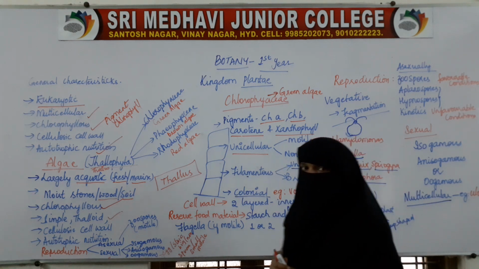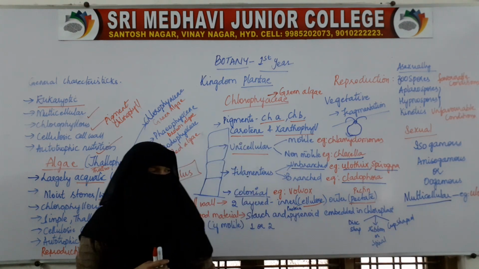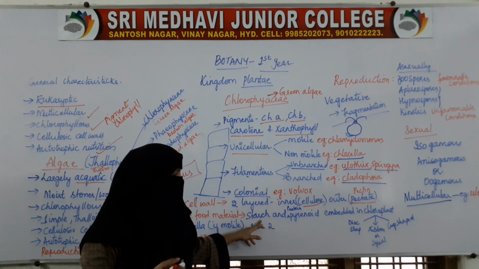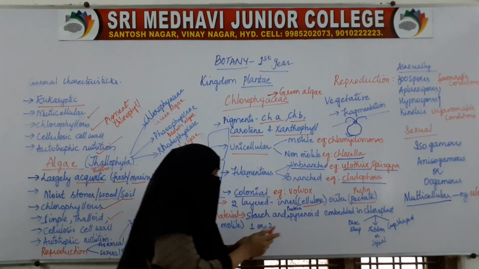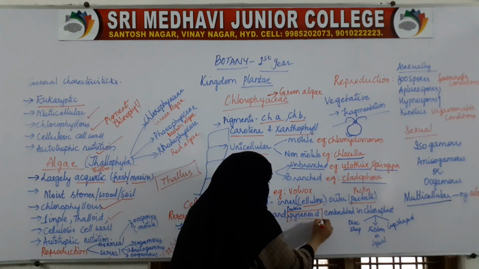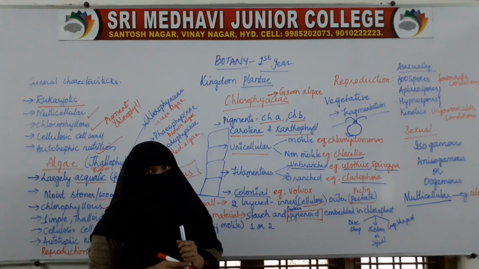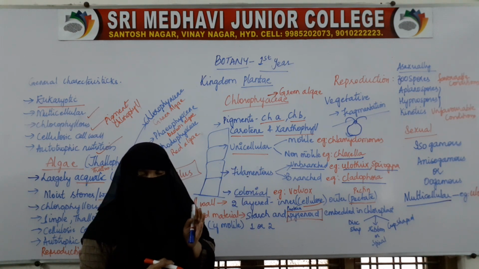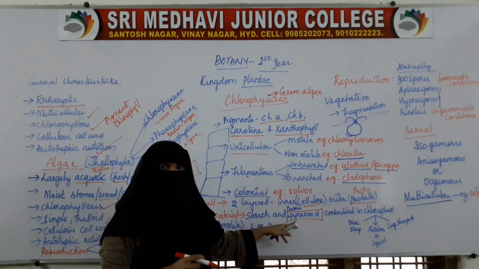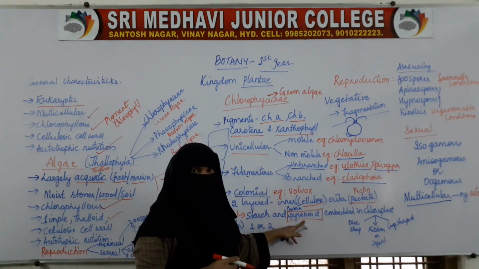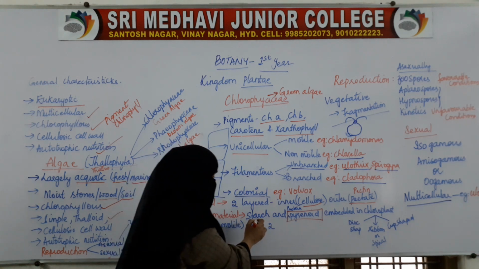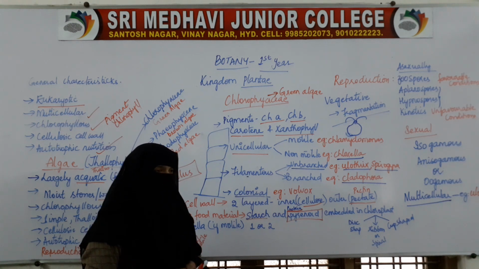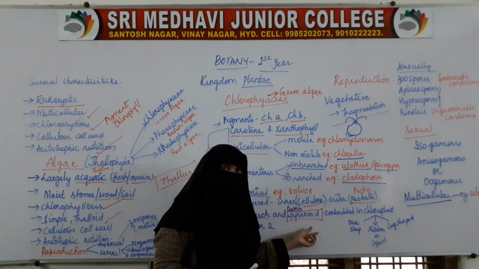They have reserve food material, which is in the form of starch and protein, and it is called pyrenoid. Inside these cells, the reserve food material is present, and this pyrenoid is nothing but starch and protein. Where do we find this reserve food material?